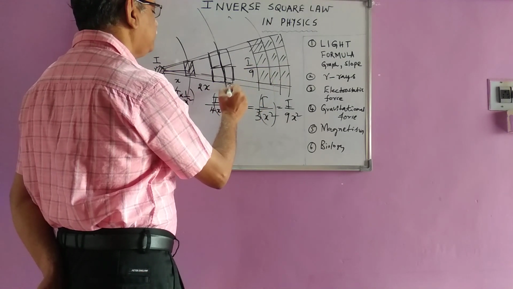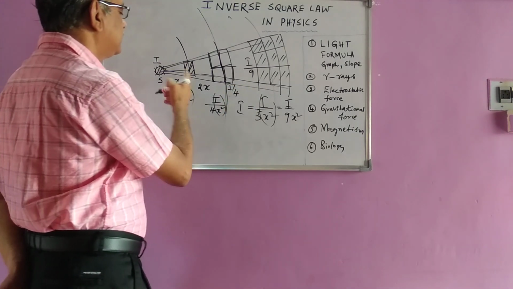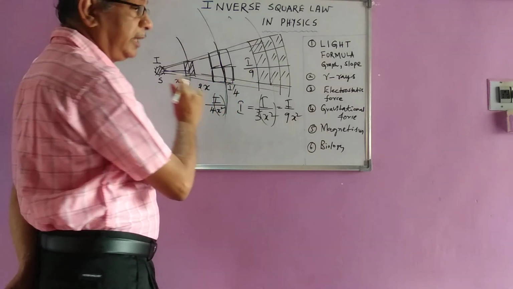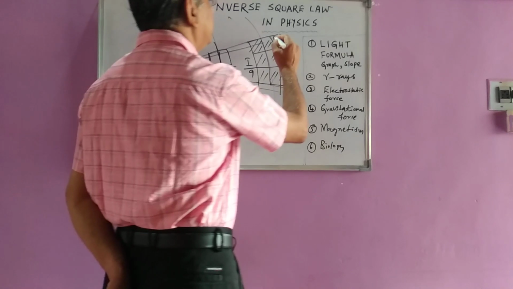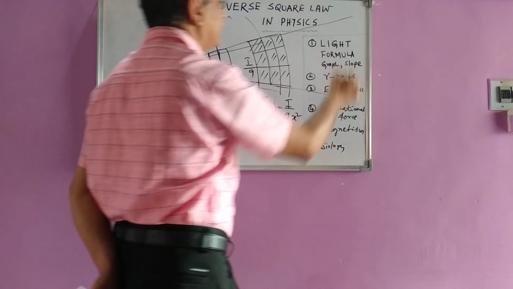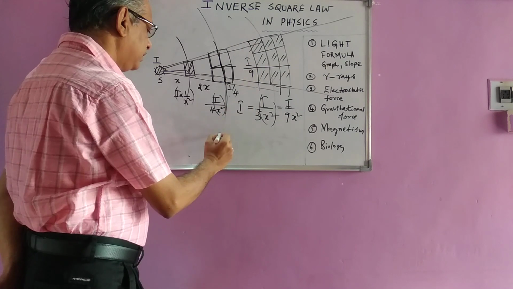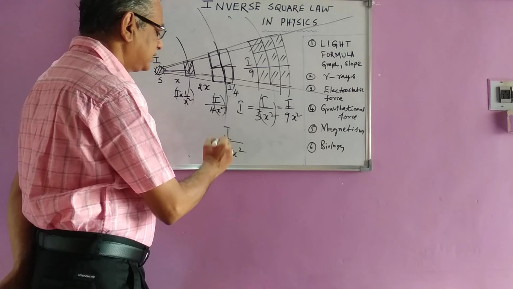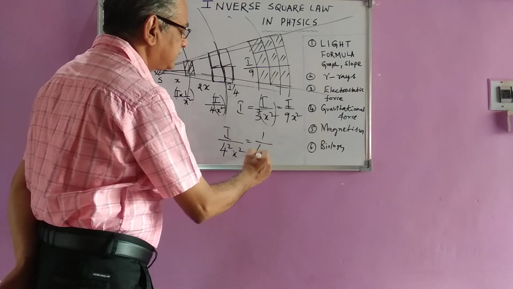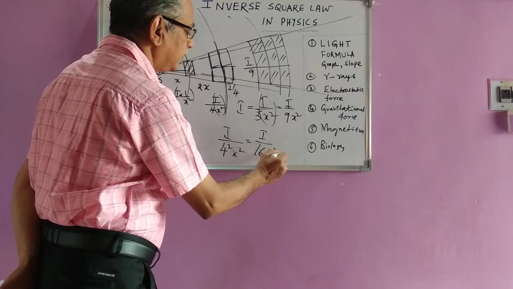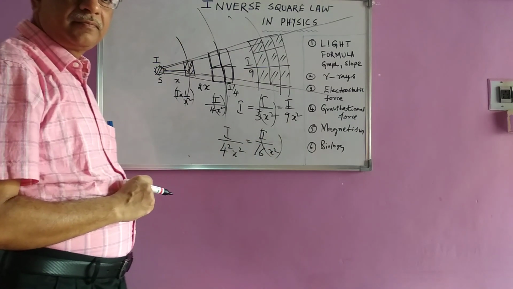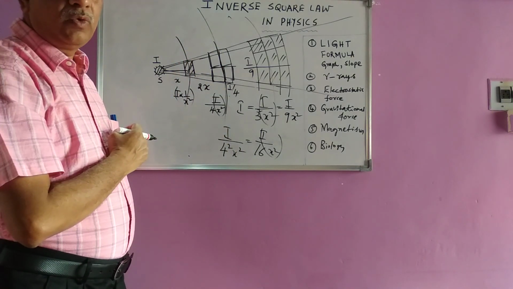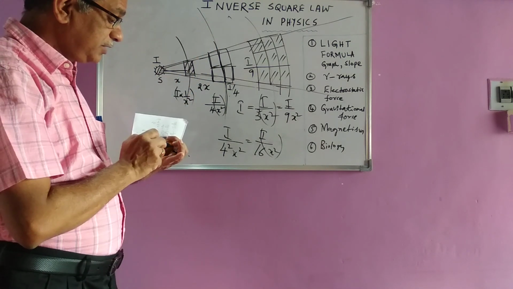Here it is I by 4. If it is I here, it will be I by 4 here, I by 9 here. Intensity has fallen down. Now, if you go further, you can draw a similar diagram where it is 4x. 4x means 1/4 square x square. So 4 square means 1/16 of the original intensity. So it will fall down to 1/16. So this is how the intensity changes.